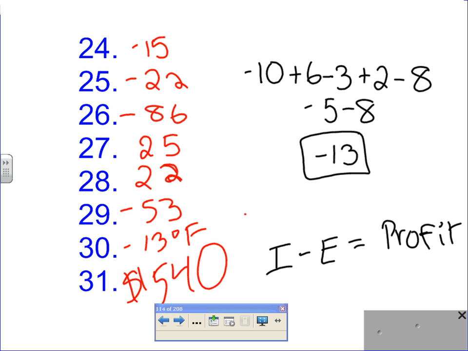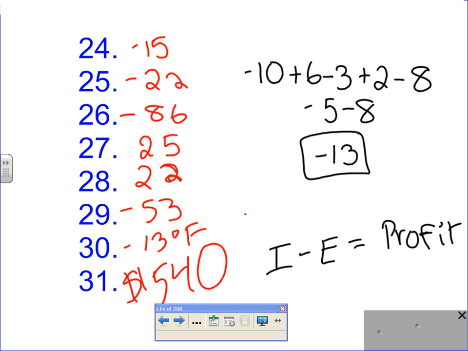Here's why. This is today's lesson. If you got all the way down to that, the reason you were a little confused is this is really today's lesson. Kind of like where I said, if the Steelers lose 5 yards and they lose 8 more, how many total yards did they lose? They lost a total of -13 yards. But I'm going to explain this in today's lesson. So hold that thought. Mary?